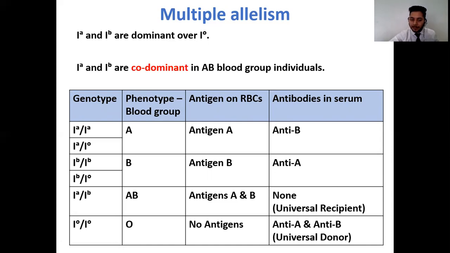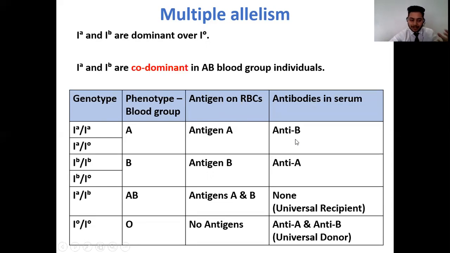And as a result of these 6 combinations, what are the phenotypes that are resulting? The phenotype is nothing but your blood group. If the blood group of the individual is stated, then what kind of antigen is present on the RBCs and what kind of antibodies are present in the serum of that individual. Okay, so if I have 2 alleles IA and IA, each of them coming from one parent, then the phenotype or the blood group of the individual is going to be A. Therefore, the antigen on the RBC is definitely going to be A glycoprotein or A antigen. And the antibodies that will be present in the serum will be the anti-B antibodies.